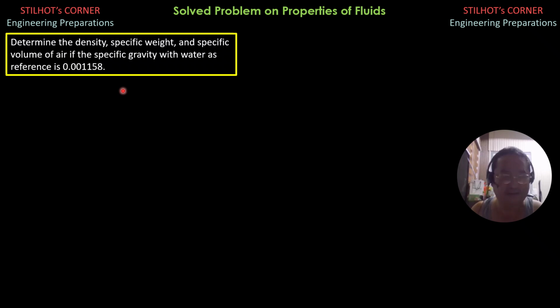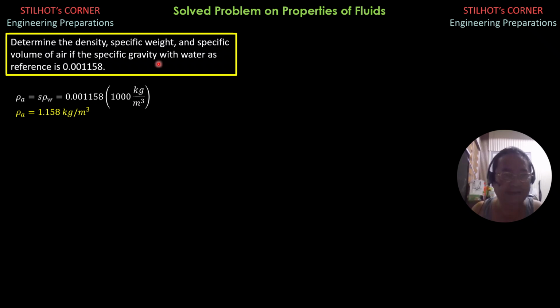So density of air is the specific gravity of air relative to water times the density of water. So it is 0.001158 times 1,000 kilograms per cubic meter, which is equal to 1.158 kilograms per cubic meter.